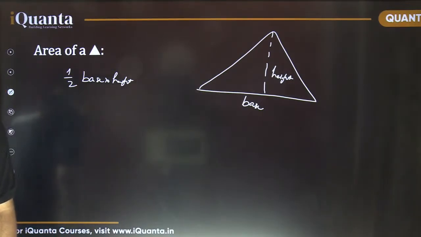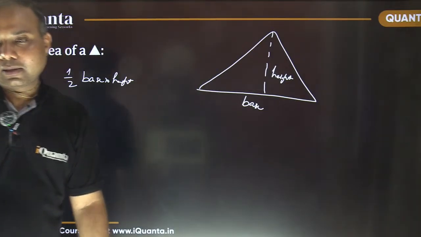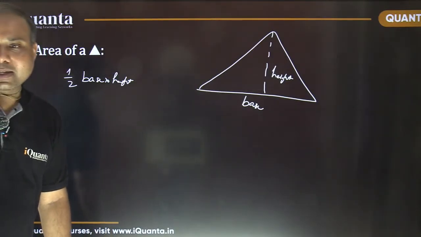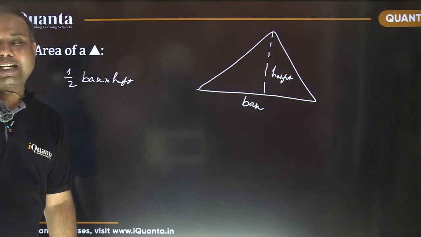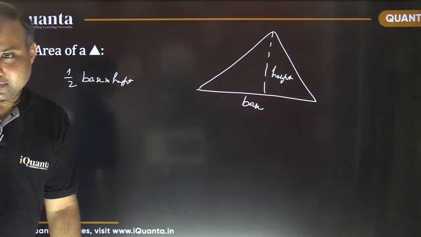Astha is asking how to find out these Pythagorean triplets by solving. There are infinite Pythagorean triplets, Astha. They are not following any one particular pattern. There are infinite Pythagorean triplets, and all of those triplets satisfy the Pythagoras theorem.